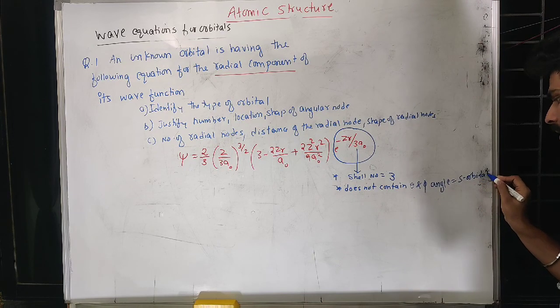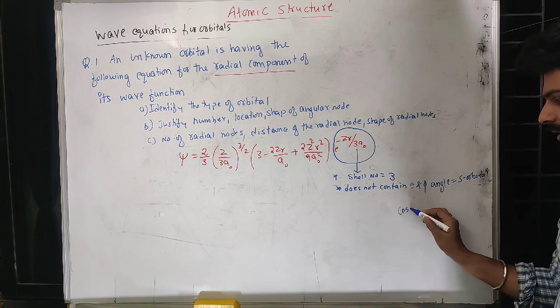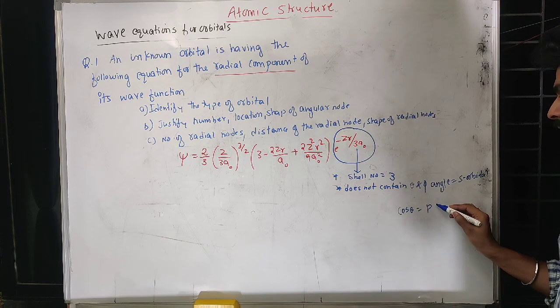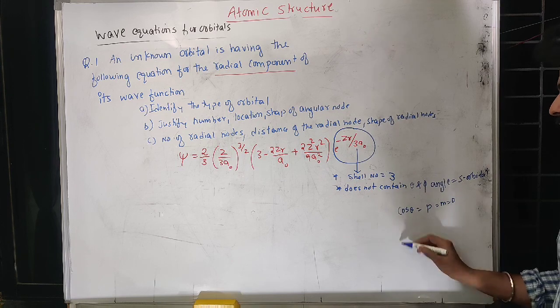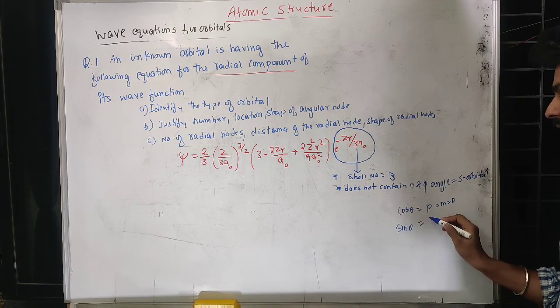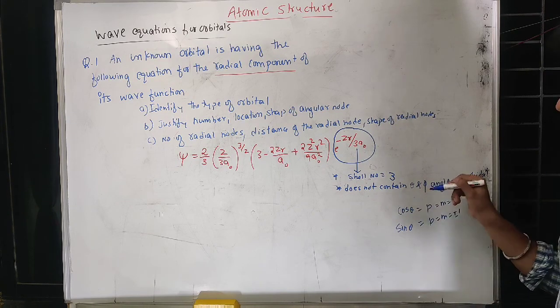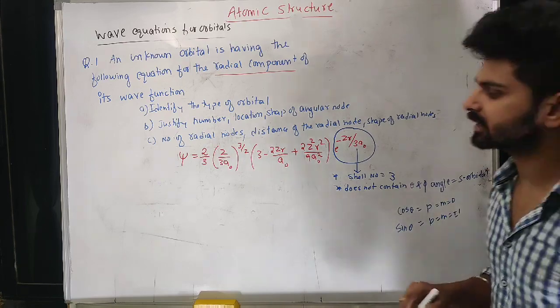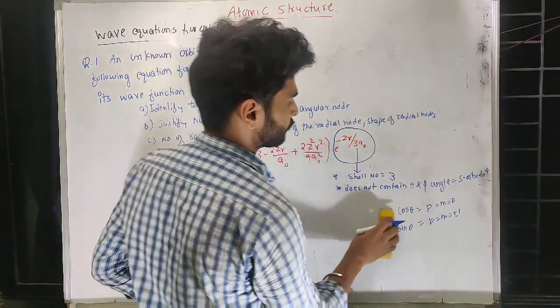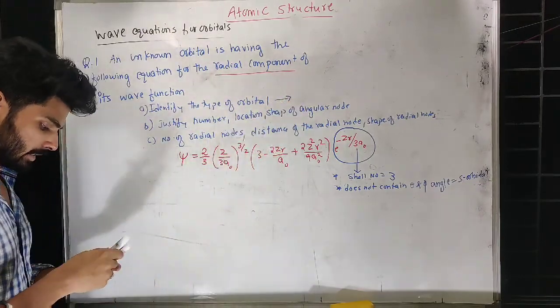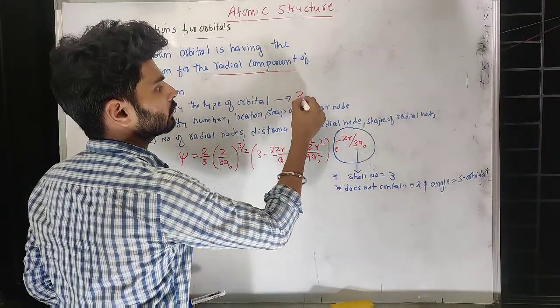If cos theta was there, then it would be p with m equal to 0, and if sin theta is there, then p with m equal to plus or minus 1. This is what we have studied. So there is no cos theta, no sin theta, that means it is an s orbital. So we got this as a 3s orbital.